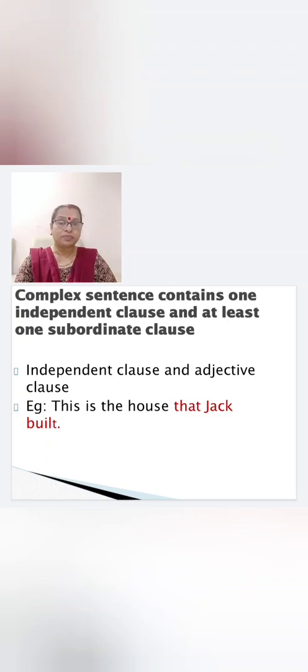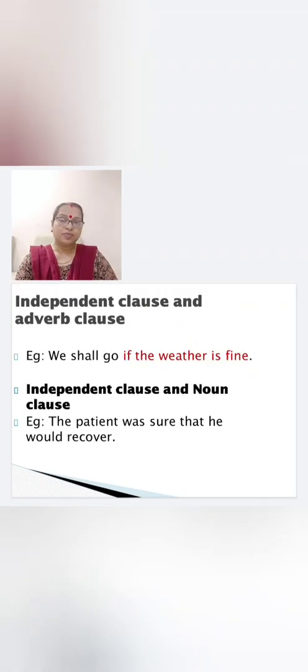This is the house that Jack built. Now you can already understand what type of clause it is. It is an adjective clause, right? So this comes under complex sentence. We have seen an adjective clause under complex sentence.